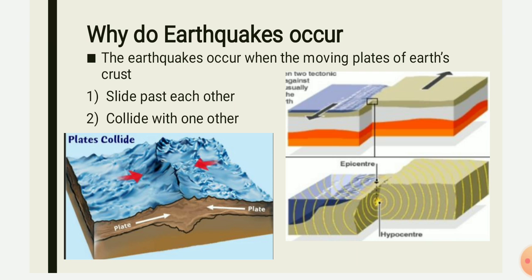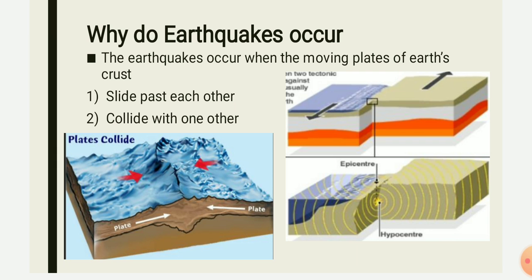Again, as you can see in the second figure, when the two plates slide over each other, that means the gliding phenomenon is also happening. Now we know that the earth's plates are not always flat, so there are some rough edges on the plates. When the rough edges of both plates come in contact with each other, they will again cause a tremor, leading to an earthquake.